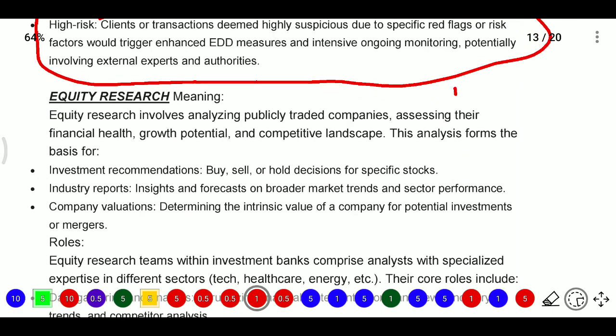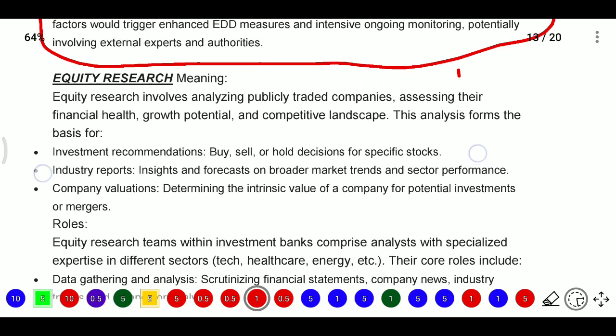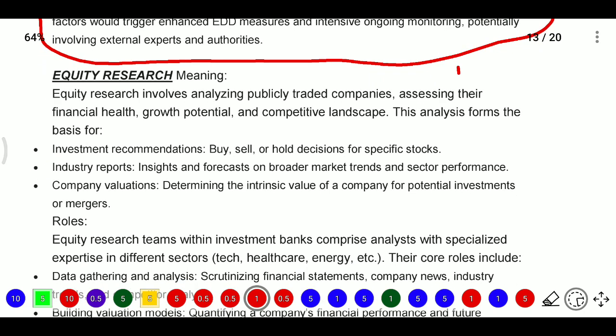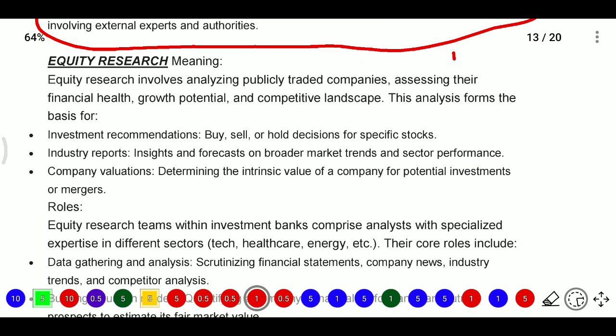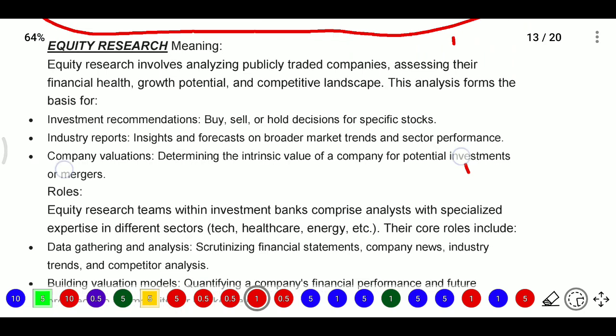Next after that we have equity research. Here equity research means analyzing publicly traded companies, which we come to after the IPO process. Now in an IPO, private companies will come into the public entity. So the publicly traded companies' data will be analyzed by this equity research for assessing their financial growth, growth potential and competitive landscape. These analyses form the basis of investment recommendations.